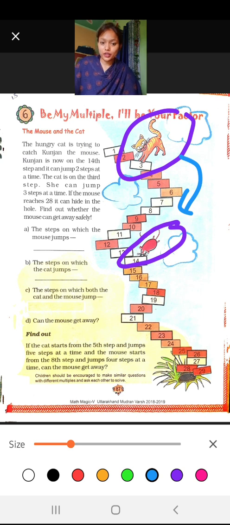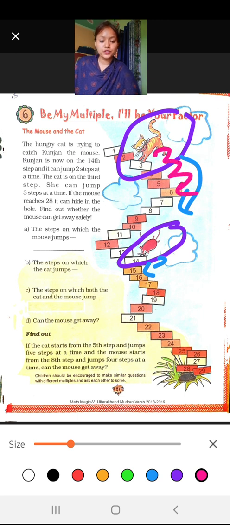Let's see. The rules of this story are that Kunjan can only take 2 steps at a time. If she jumps, she goes from 14 to 15, 16, so the next step will be 16. But the cat can take 3 steps at a time. She is at 3 now, so she will go to 4, 5 and 6. So she will reach 6 when Kunjan reaches 16. Will the cat be able to catch the mouse or not?